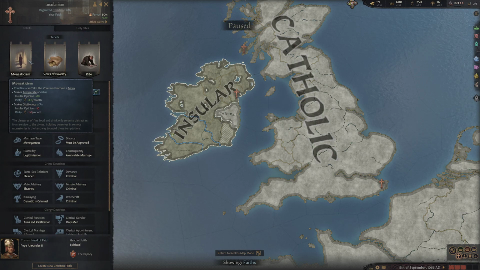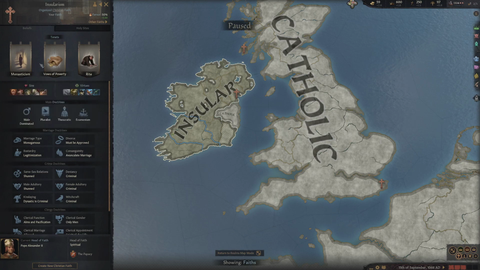For instance, this makes temperate, which is one of the traits, a virtue, and gluttonous a sin, one of the other traits. Just below this, we literally have a very easy breakdown of what this religion considers to be a sin and what it considers to be a virtue. Now, obviously, if you are considered to be a very virtuous character, you are going to generate a lot more piety than a sinful character. And this will also then give you bonuses when it comes to things like declaring holy wars, or, for instance,